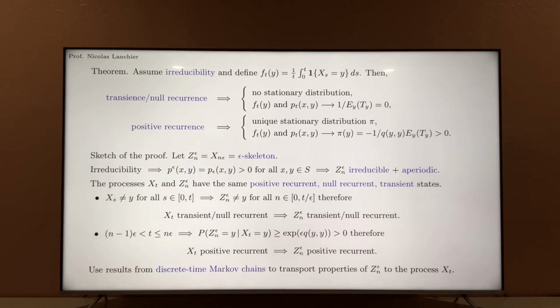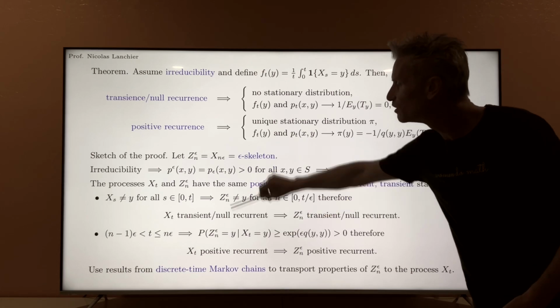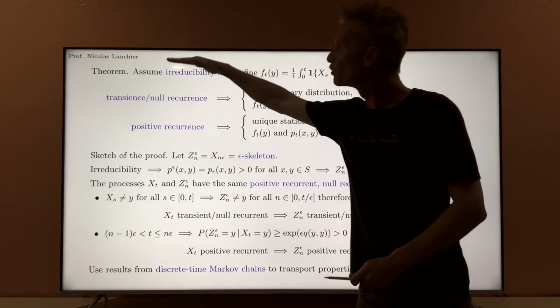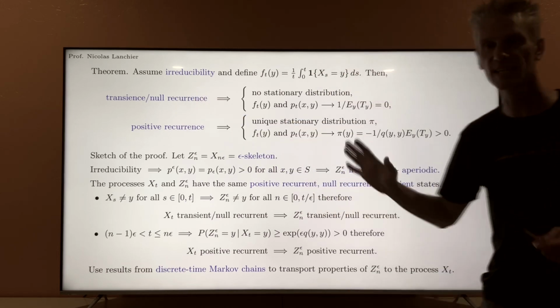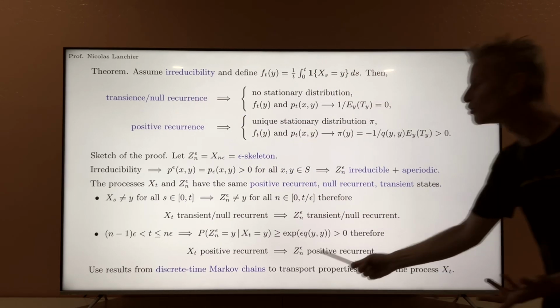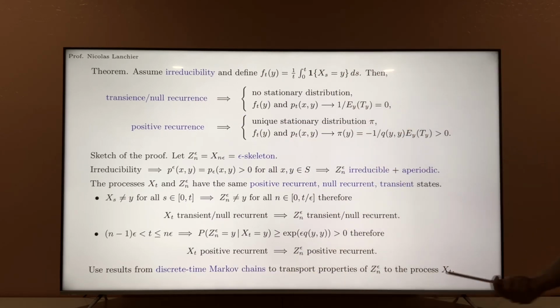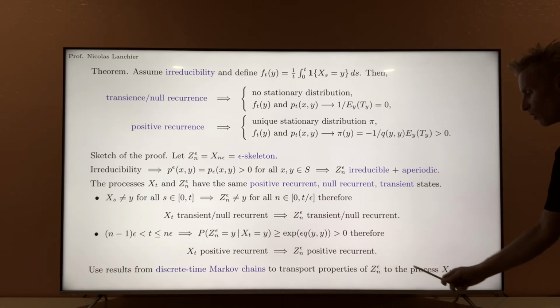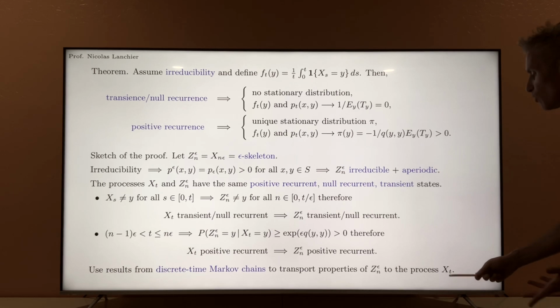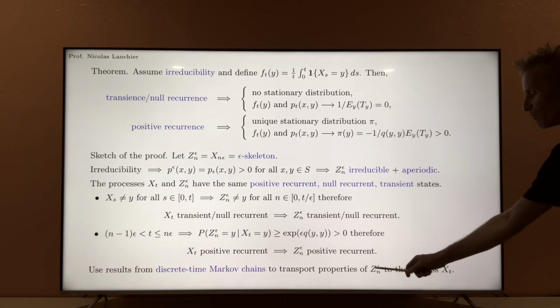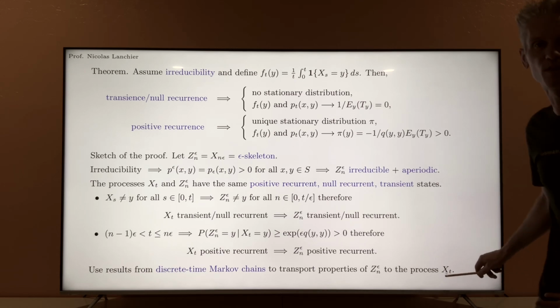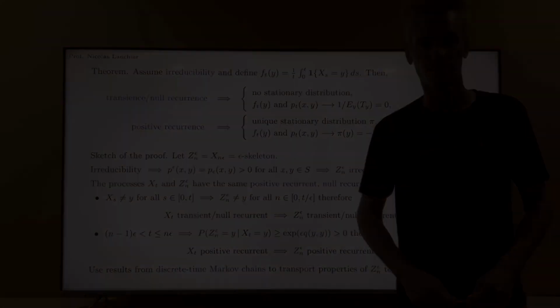So just by applying this result and using the fact that the continuous time Markov chain and the epsilon skeleton share those same properties, we can conclude that this result for discrete time Markov chains is also true for the process xt, because this process follows closely the epsilon skeleton.